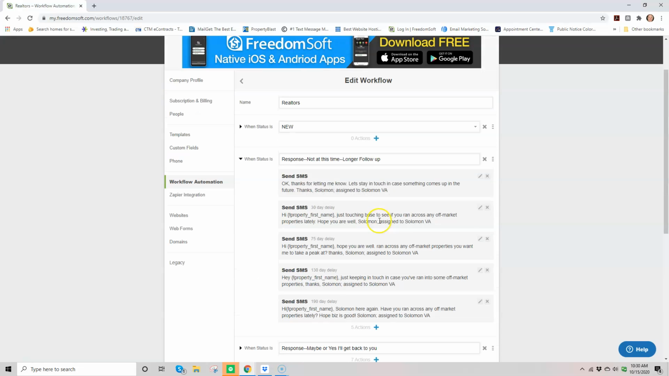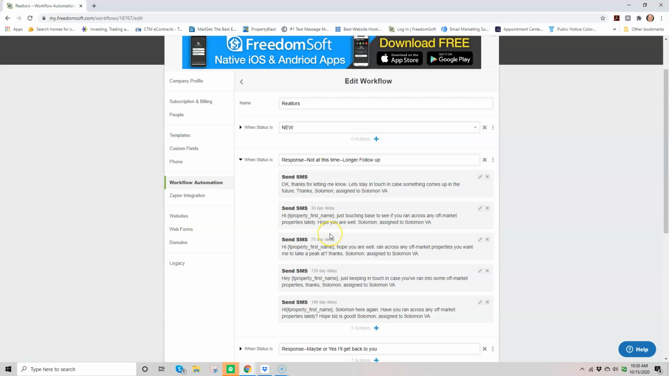So, anyways, I will probably jump in here, or I might have Megan jump in here and just change up these workflows so that they're more focused to her. But that is the process moving forward. So again, all communications going out of FreedomSoft will come in the name of Megan.